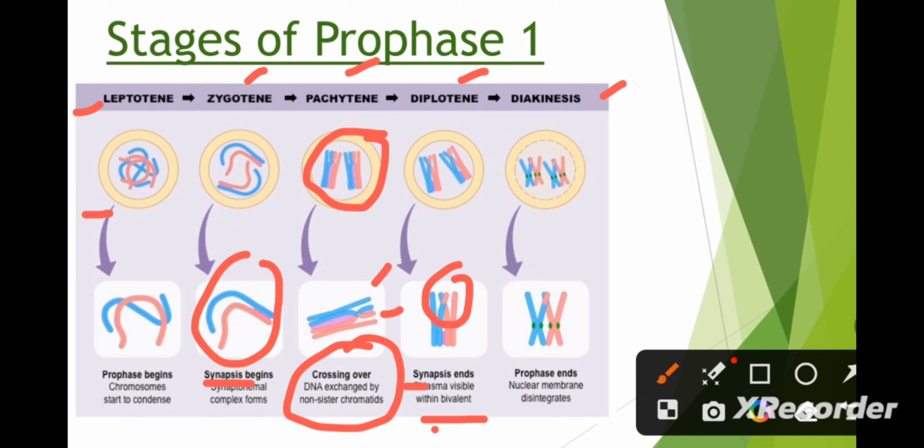Now, the last step is diakinesis. Diakinesis is shown by terminalization of chiasmata, that means the chiasmata also dissolve. Now the chromosomes separate and the nuclear envelope completely breaks down, and at the end of diakinesis the nucleolus disappears and we have the completion of prophase 1 of meiosis 1.